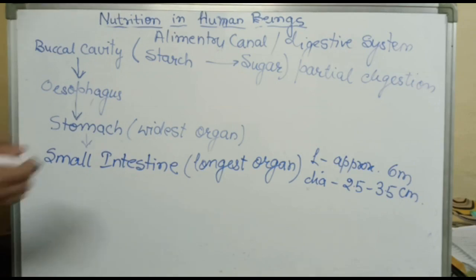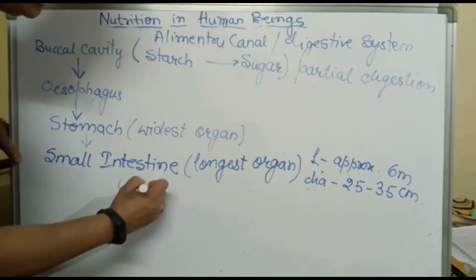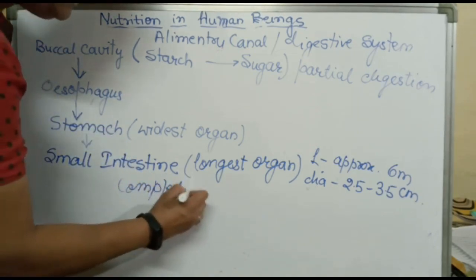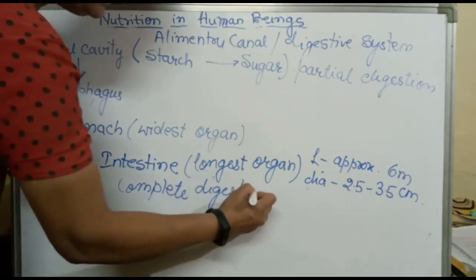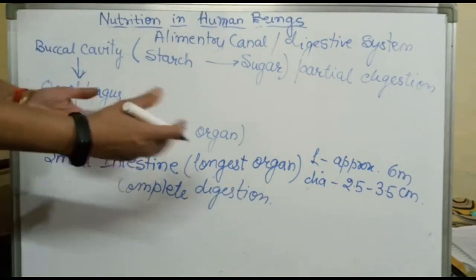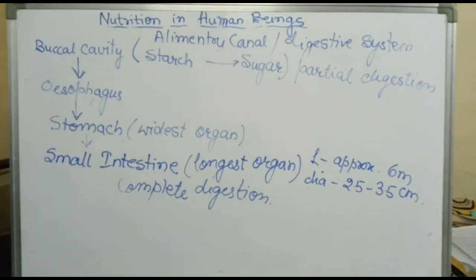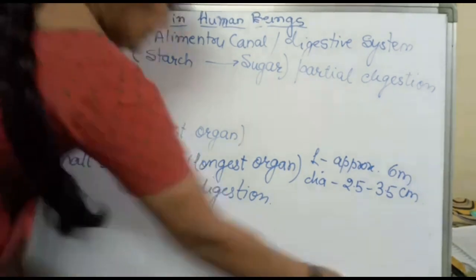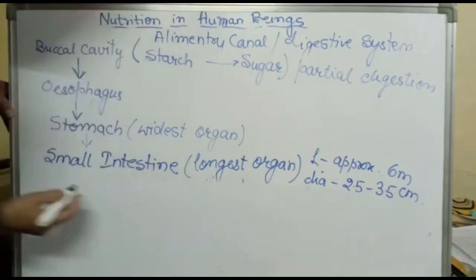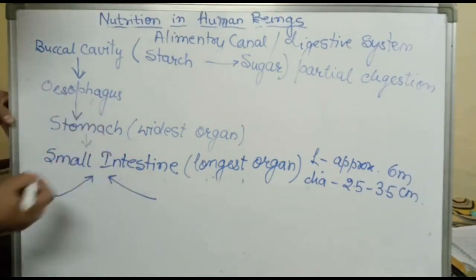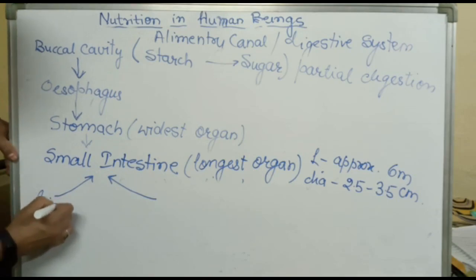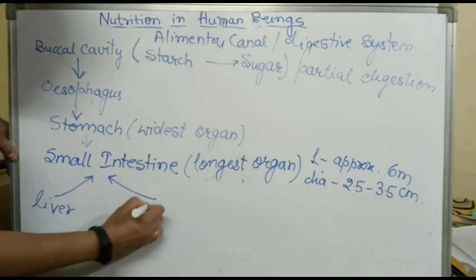And it is the site of complete digestion. Okay, complete digestion of food takes place in the small intestine. How does this complete digestion take place? Now see what happens. The small intestine receives the secretions of the liver as well as the pancreas.